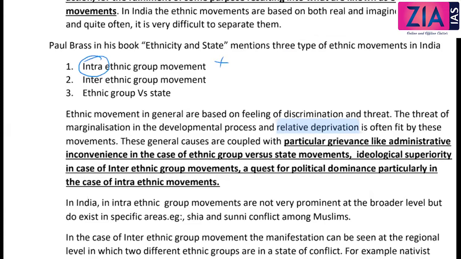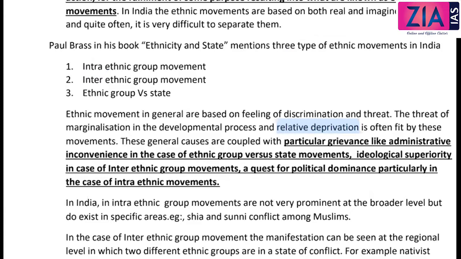For example, when we talk at the international level, or broadly when you talk about Shia Sunni, this conflict can be understood as intra-ethnic group, because it is actually happening within the same identity, within the same ethnic group. Religion can be considered as an ethnic group, okay, because religion is an identity. So anything which is based on an identity can form the ethnic group.